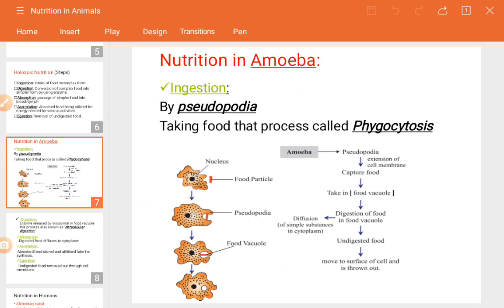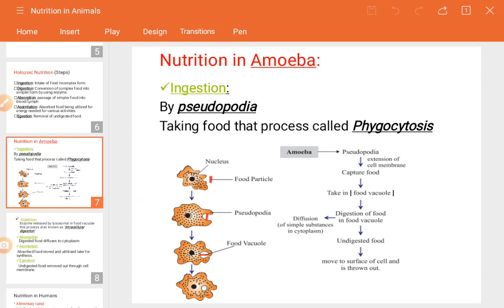As I've told you, the amoeba is not the same as us, human beings and the other living organisms. They are a single cell. These are actually made up of a single cell. They don't have any body structure. They look like a shapeless body. We cannot say that it is a body, it is just a cell which doesn't have any skeleton, nothing like a tissue, or any muscular system, no organ development, nothing is there. They only consist of some vacuoles and a nucleus.